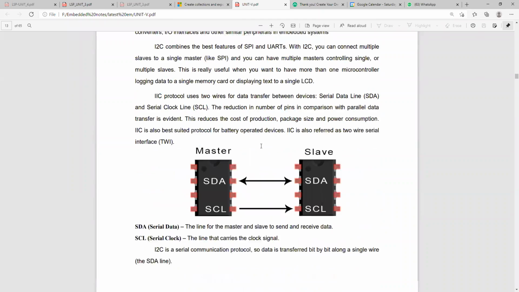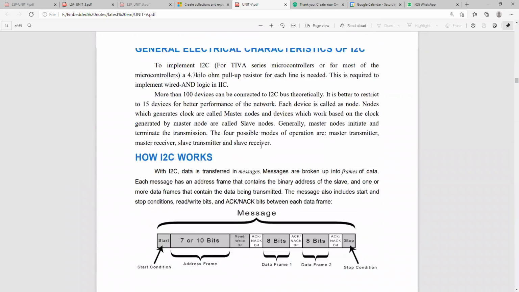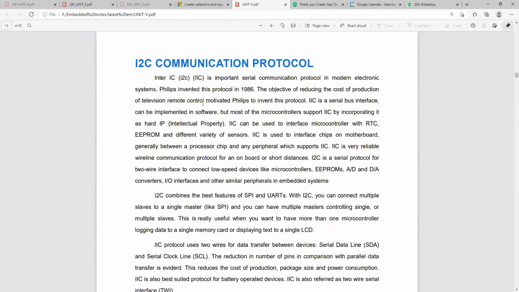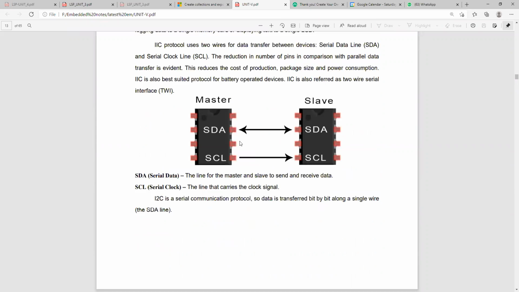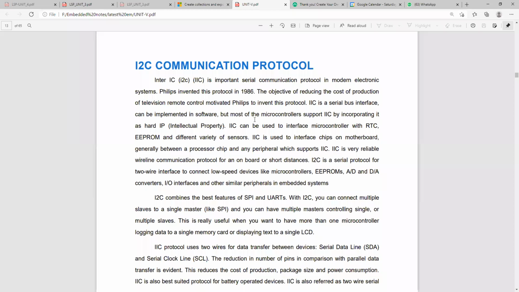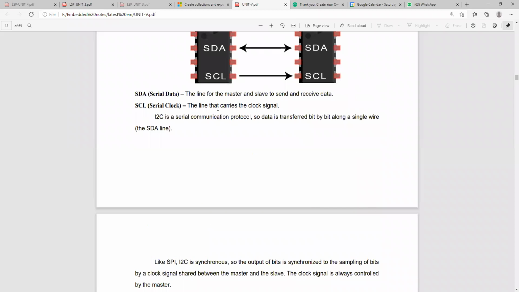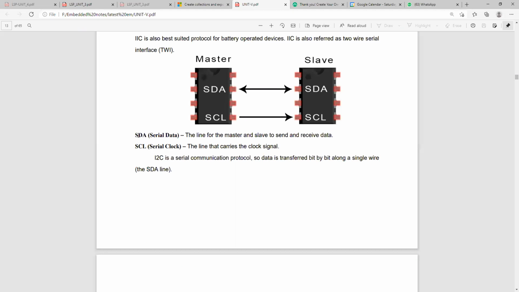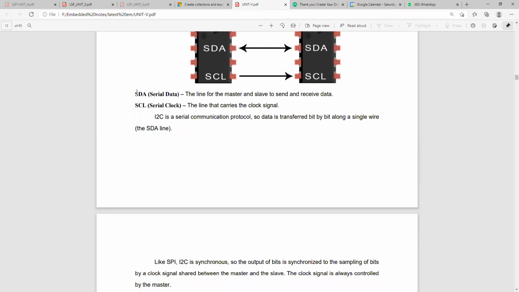One more protocol is I2C; here you can see how it looks. In I2C there is only one master and one slave. Here serial data is transmitted from one master to the slave. It is a bidirectional representation. And SCL, here you can see, this is SCL, the serial clock. Here are SDA and SCL. Just remember these two names.